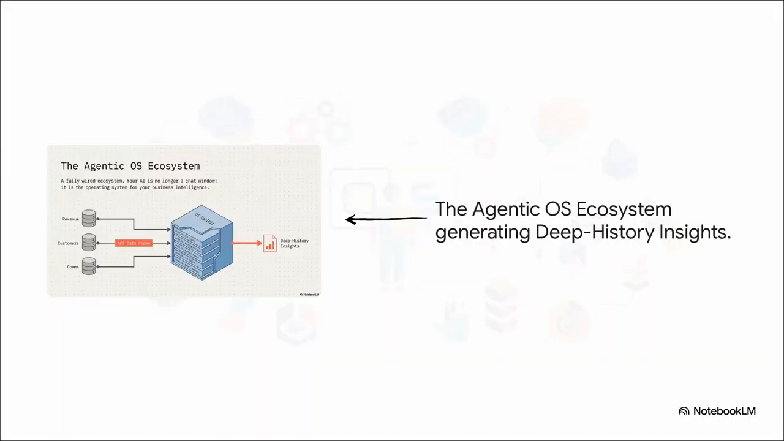When you wire this entire ecosystem together, that's when the magic really happens. Your real-time API pipes continuously feed your platforms into the OS toolkit. And because every single piece of data passes through that context memory, your LLM engine isn't just spitting out generic text anymore. It's generating highly nuanced, deep history insights uniquely tailored to your company's exact situation.